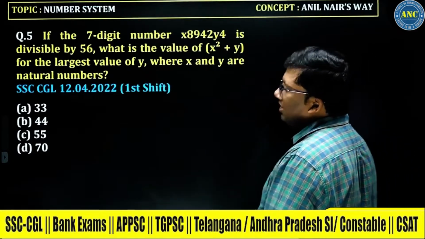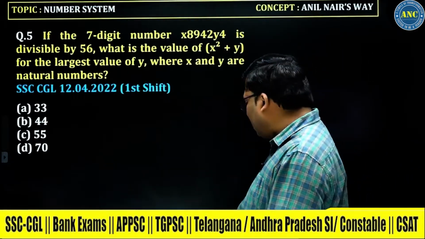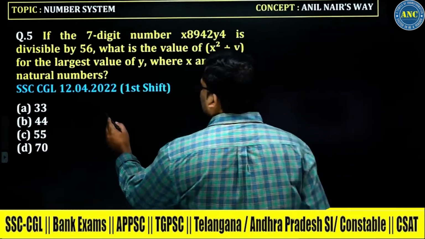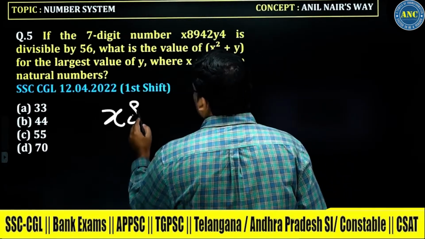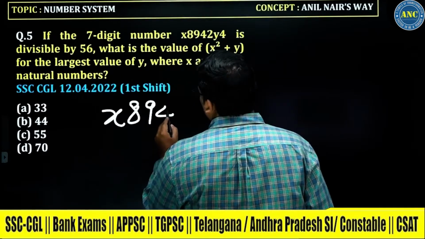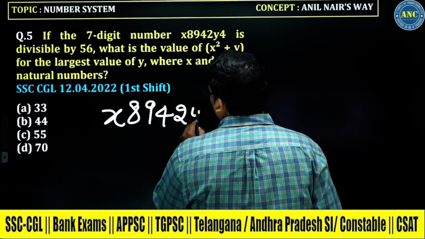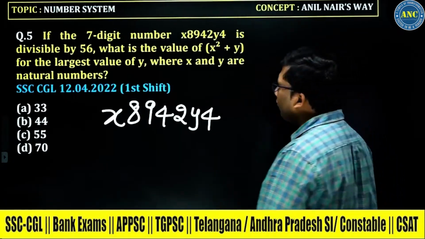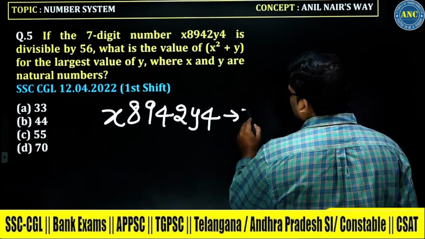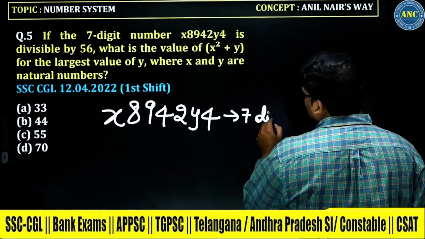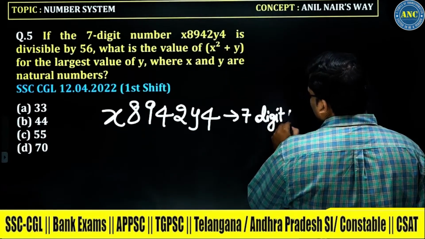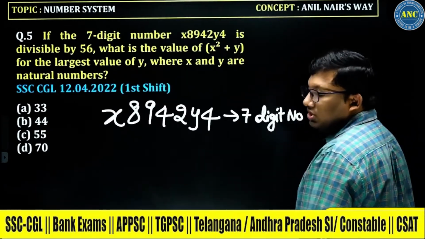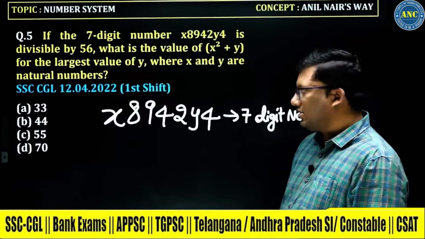Next one. There is a 7-digit number given to you. What is that number? X, 8, 9, 4, 2, Y, 4. This is a 7-digit number, and it should be divisible by 56.